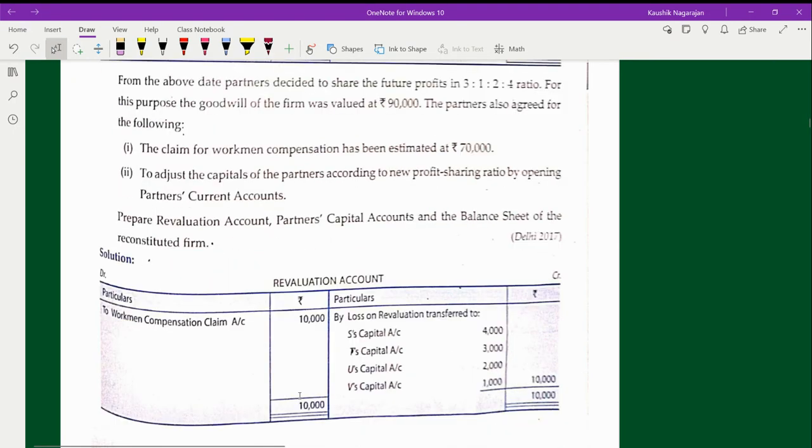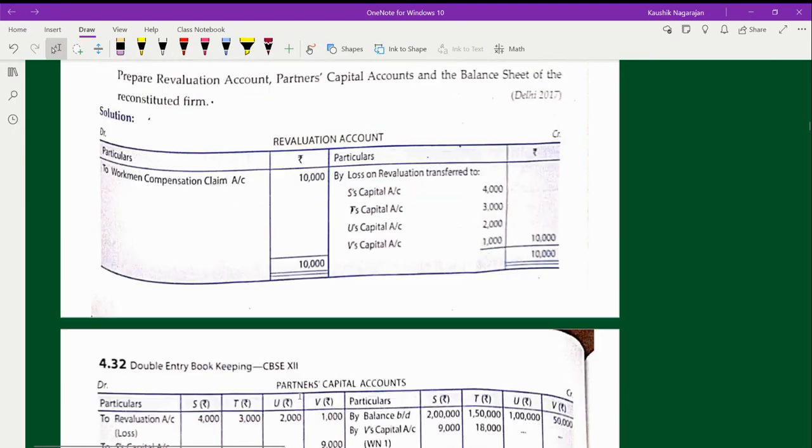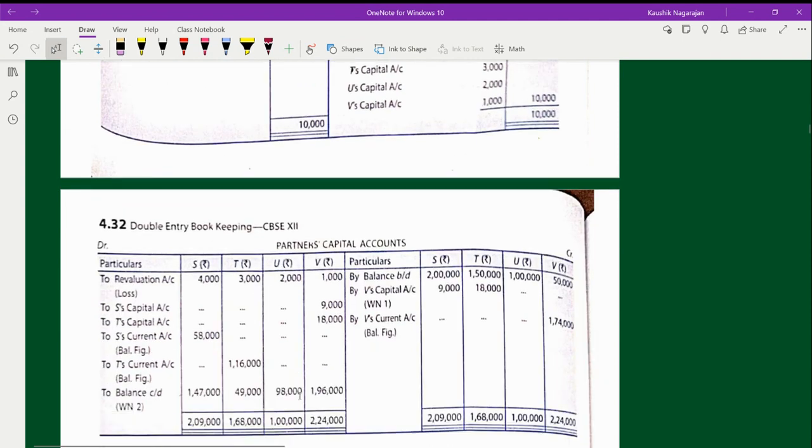So what does it refer to? The same pattern: revaluation account, loss transferred to partners' capital accounts, and here you are using the term cash or bank account debited to partner's capital account. Wherever you find the capital, it will be converted to current account. That is the only concept. Apart from that, there is nothing new.